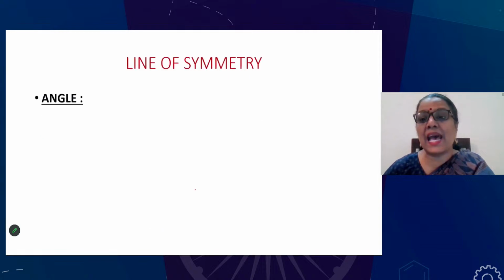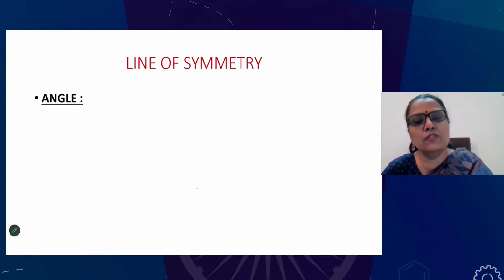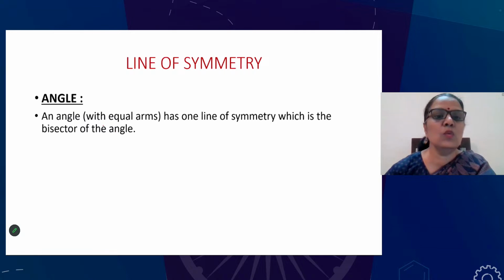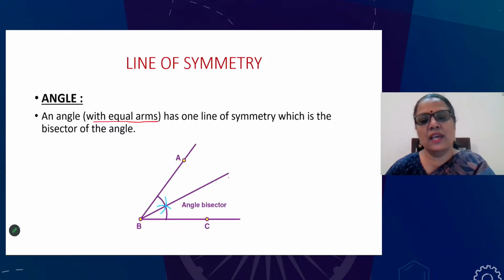Now, what about an angle? What kind of line will be the line of symmetry for an angle? So, we are speaking only about an angle with equal arms, which has one line of symmetry, which is the bisector of the angle. This is also half. If this is 30 degrees, this is also 30 degrees.